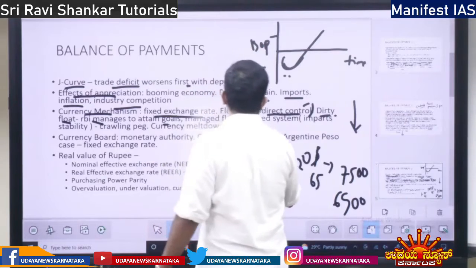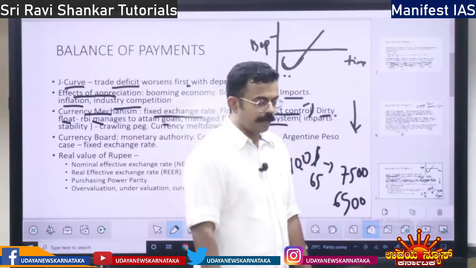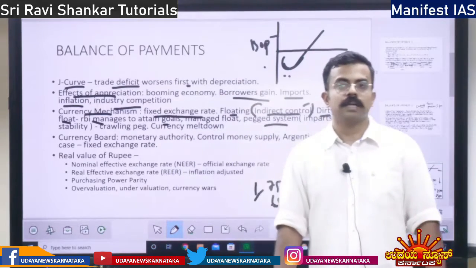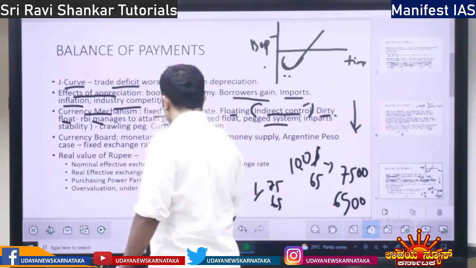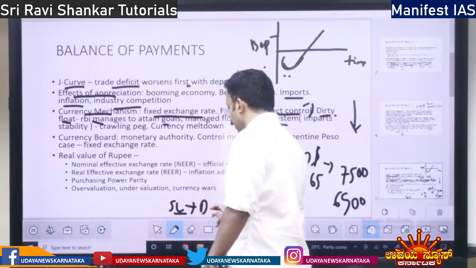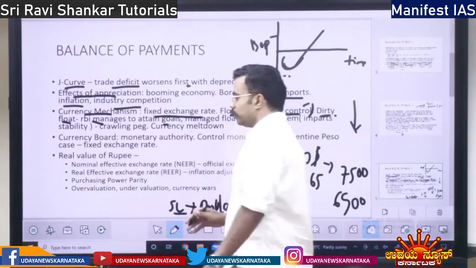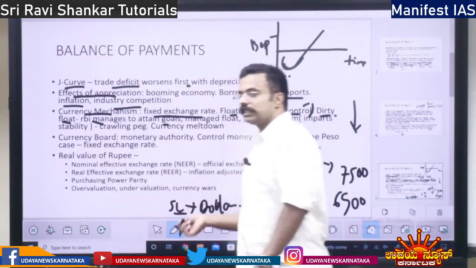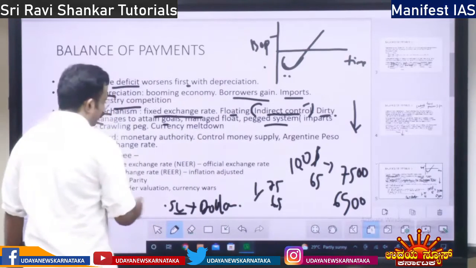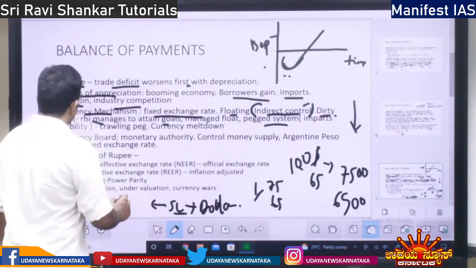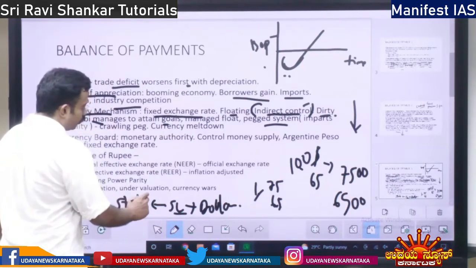Then you have the pegged system. Pegged system means a local currency will be linked with a foreign currency. Let's say the Sri Lankan currency will be linked to the dollar. Why is it linked? It doesn't mean that if the dollar increases, the Sri Lankan rupee increases. No. It imparts stability. It brings stability to the local currency.